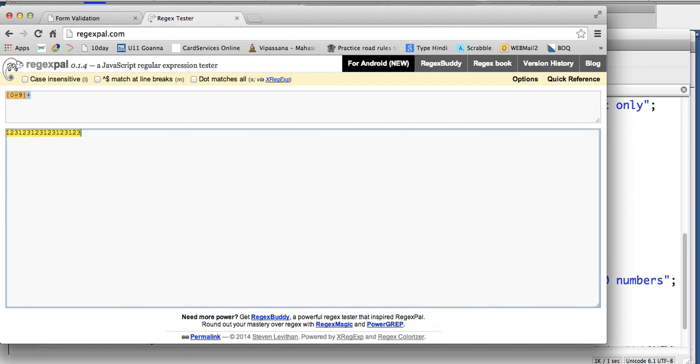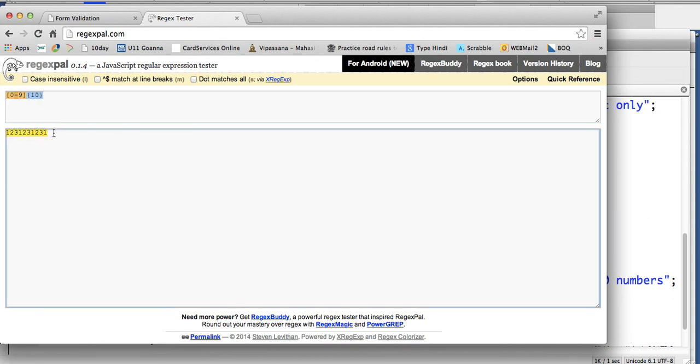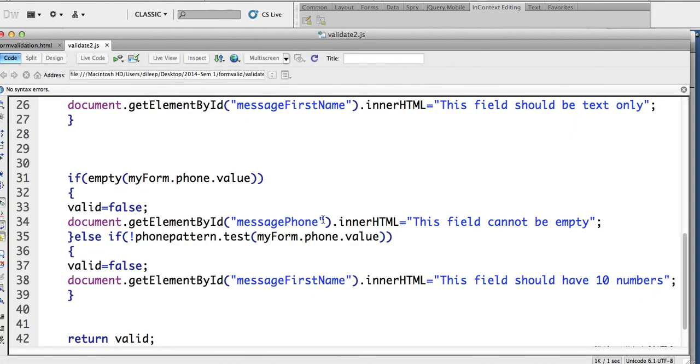But if I just want 10, this should work. See, it doesn't take the 11th digit. Also, if it's less than 10, it flags it as wrong. So this is the correct regular expression.